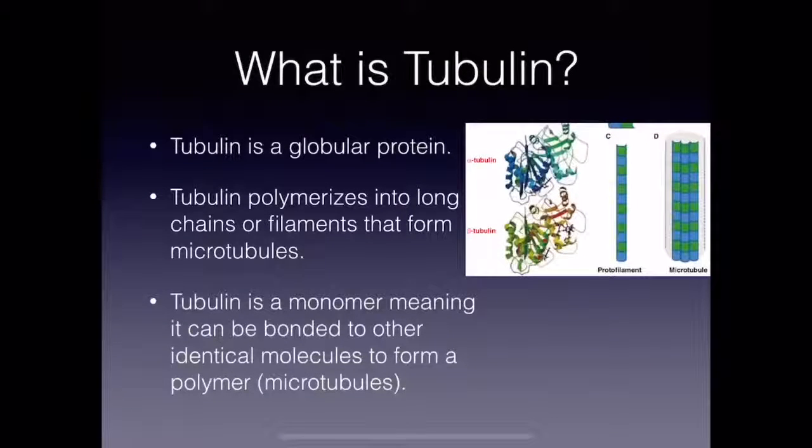Tubulin polymerizes into long chains or filaments that form microtubules. Tubulin is a monomer, meaning it can be bonded to other identical molecules to form a polymer.